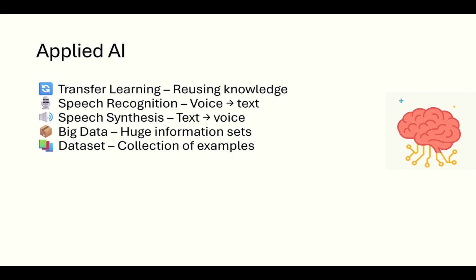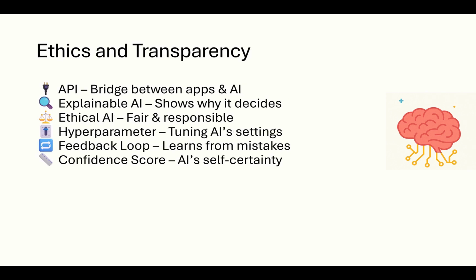Big data is the mountain of information that fuels all this learning, from social media, sensors, and more. And a dataset is a smaller, organized chunk of data used for training or testing models. All right, ethics and transparency is very important. It's the very crucial part. An API lets AI systems connect and share data easily. For example, linking ChatGPT with other apps.